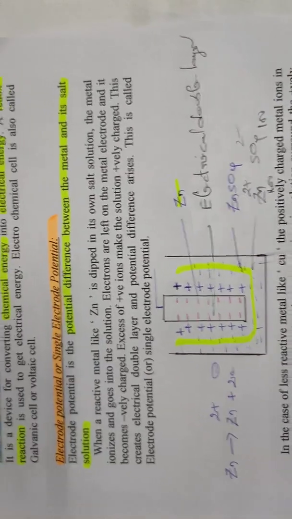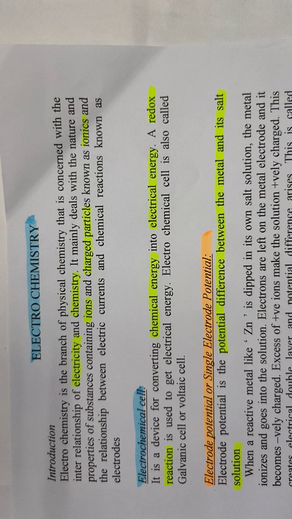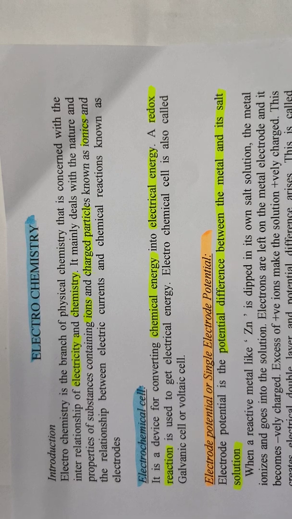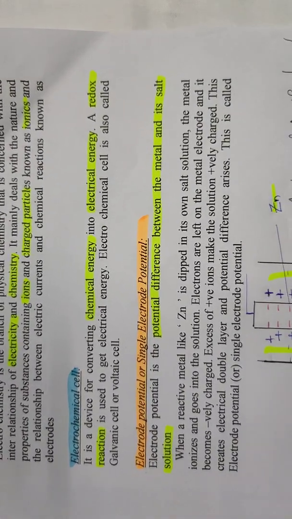Students, once again I repeat, what is electrochemistry? It is a branch of physical chemistry that deals with the interrelationship between electrical energy and chemical energy. So what is an electrochemical cell? It is a device for converting chemical energy into electrical energy.